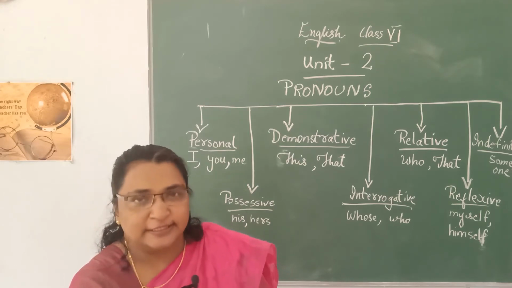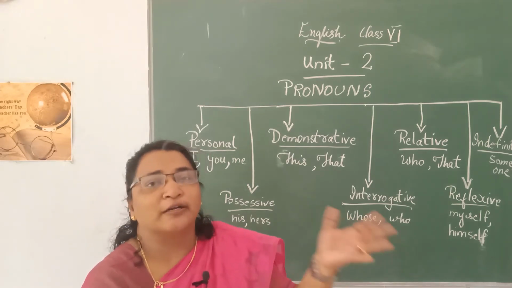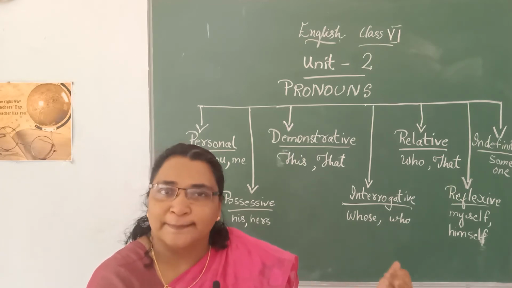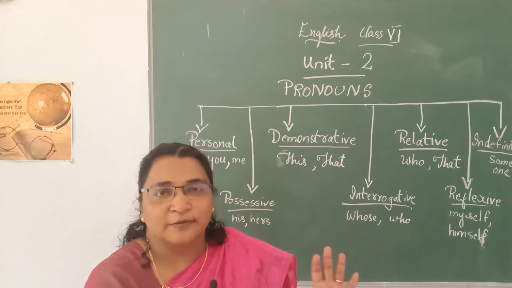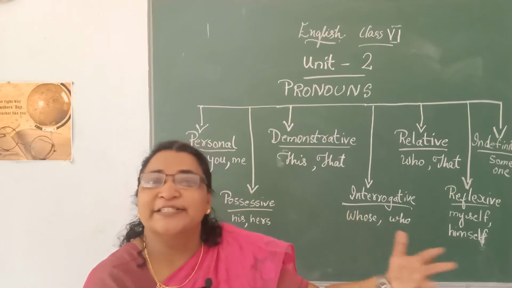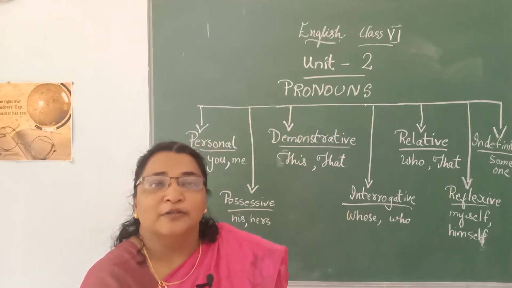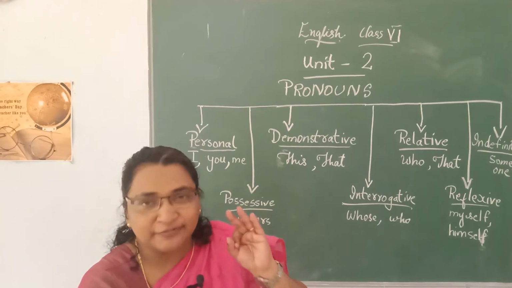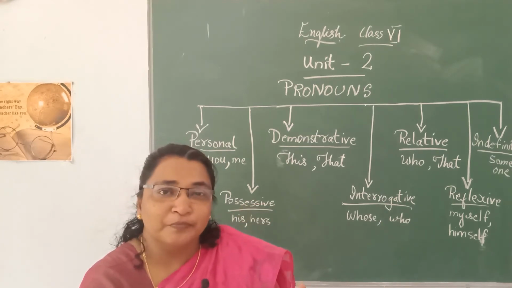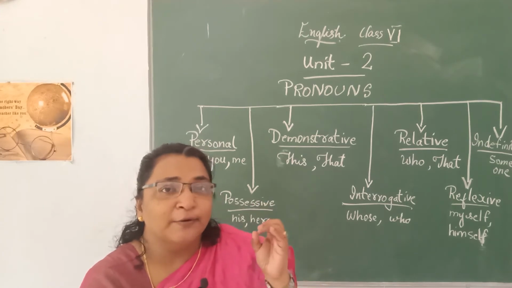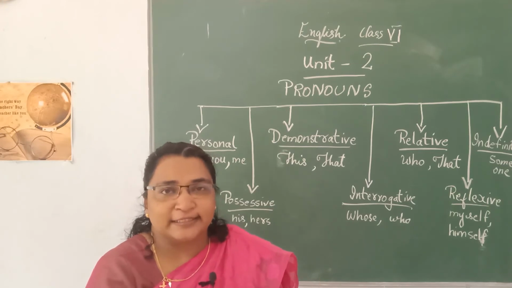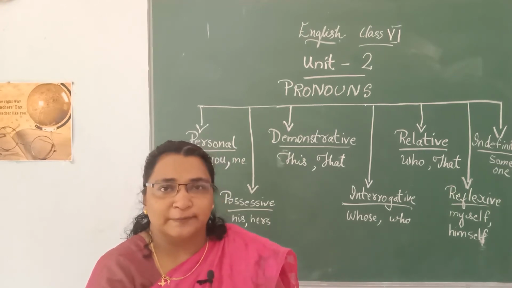The room is dirty. Room is not a male, not a female. Did you understand? Then cloth. Cloth is not a male or a female. It is neuter. Ball, bat. Things, mostly material things, are neuter. So, we have 3 genders there. What are they? I told you before: masculine gender, feminine gender and neuter gender. These come in the category of singular and plural.